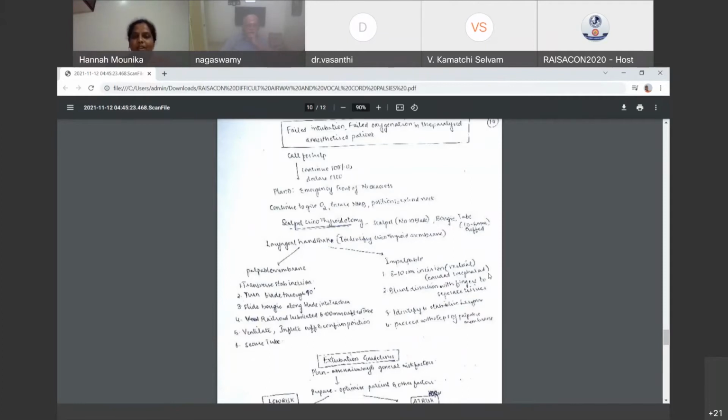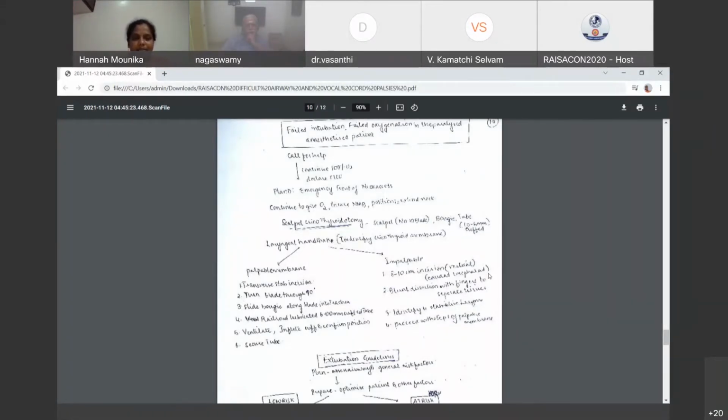If it's scalpel cricothyroidotomy, there are two procedures. Palpable membrane: using index, thumb and middle finger, we need to palpate and see the index finger for the cricothyroid membrane.